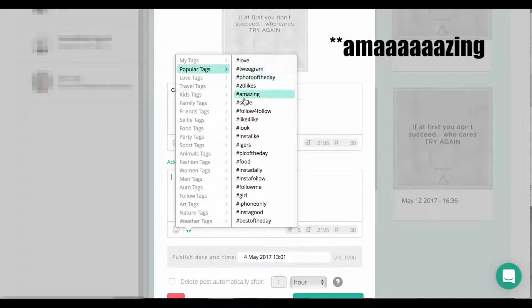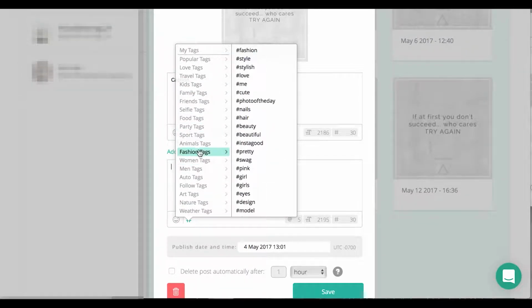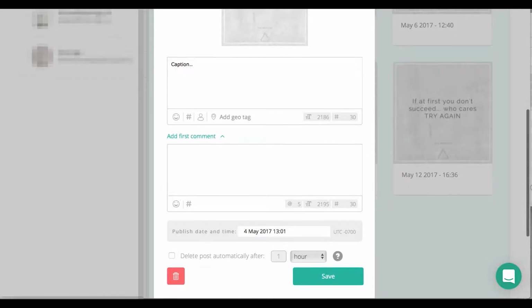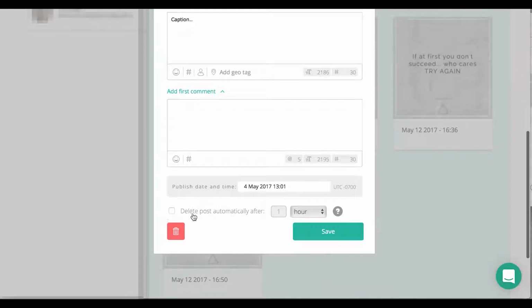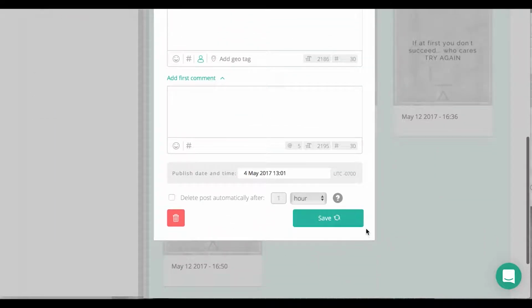It'll show you what the popular hashtags are in their respective field, and it'll also tell you your word count. If you want to tag someone, you have to know their name. It won't pop up for you, and then you can have things delete automatically if you wanted to. So this is your caption and first comment and save.